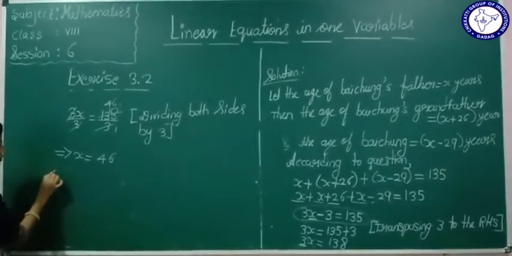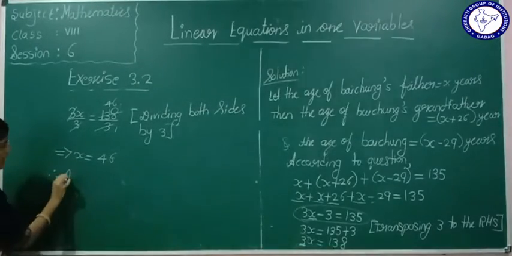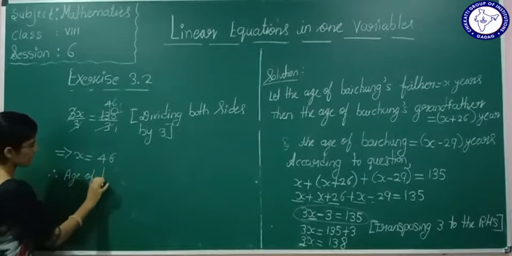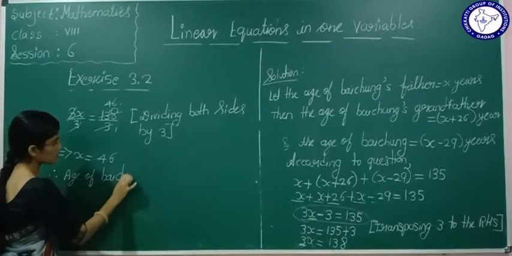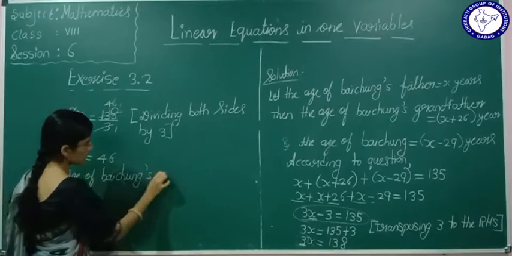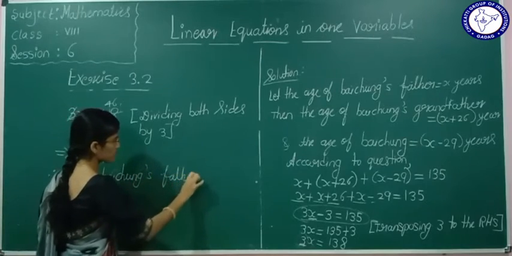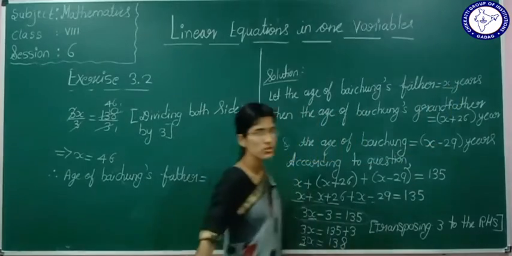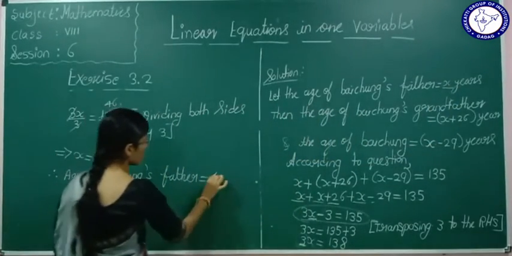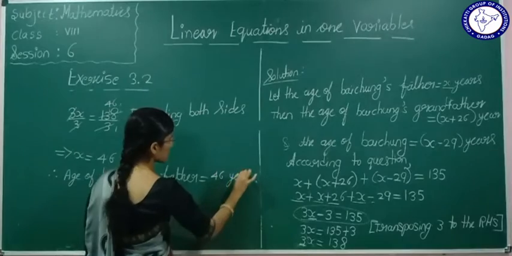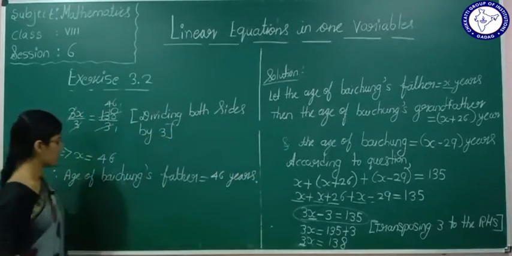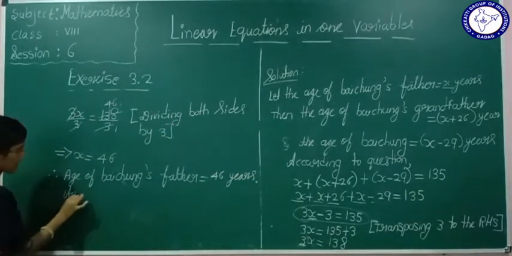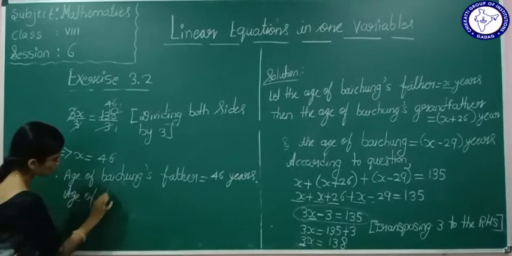So therefore what can we tell here? What is the age of Baichung's father? We assumed it as x years. The age of Baichung's father is 46 years. What is the age of Baichung's grandfather?